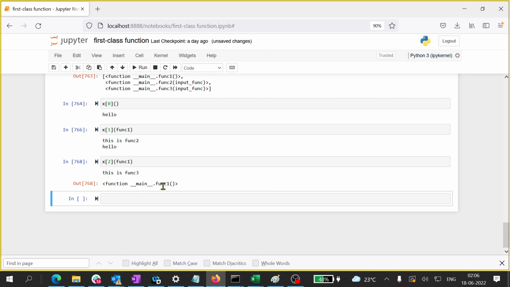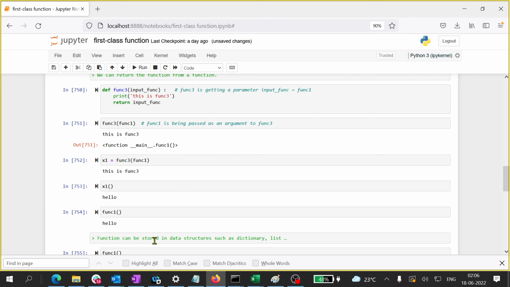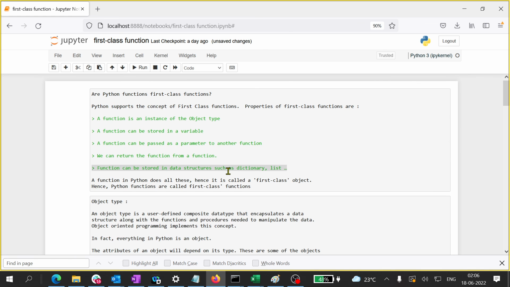Okay, fine. So we have understood now that all these properties are intact when we are talking about a Python function. And if these properties are there, I can say that my function is a first class function.